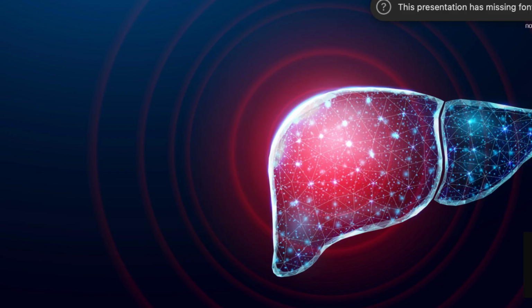Slide 6, FibroScan results and role of transient elastography. Transient elastography is a bedside, non-invasive tool that gives instant results with good accuracy. Its limitations are cost and availability, but where accessible, it is the preferred modality. Aman's FibroScan result is 12.4 kilopascals, sitting right in the gray zone between 8 and 15 kilopascals.